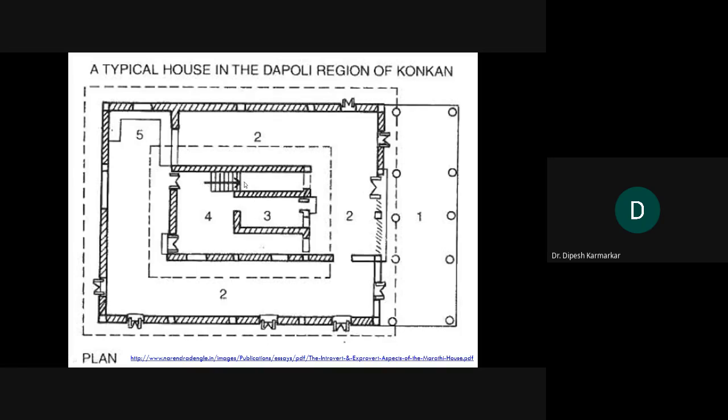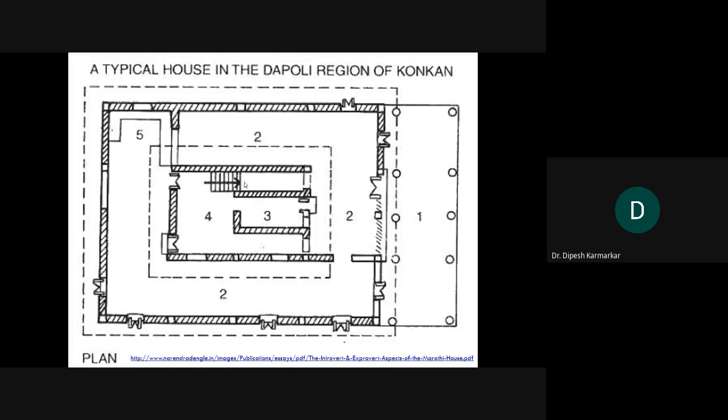That shows that there is also an attic on top of it. This is an example of a house in Dapoli in the Konkan region. Within Konkan also we find a lot of variation as far as the houses are concerned. Houses of Sindhudurg are very different from the houses of Palghar district.